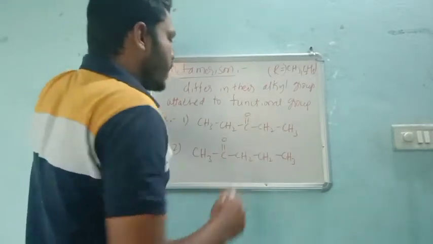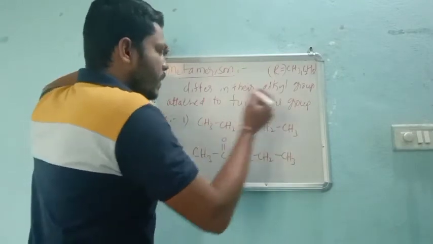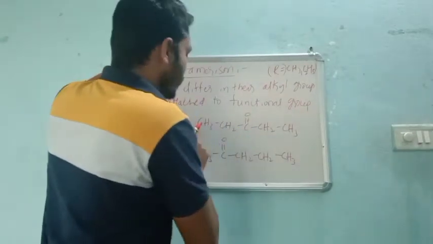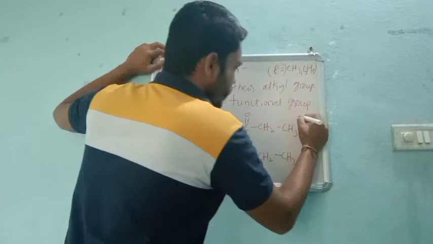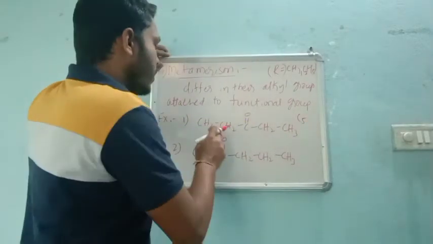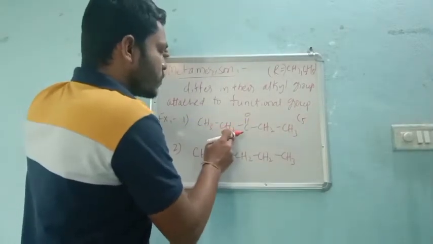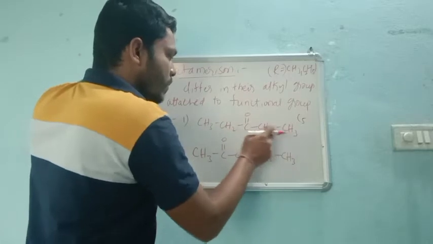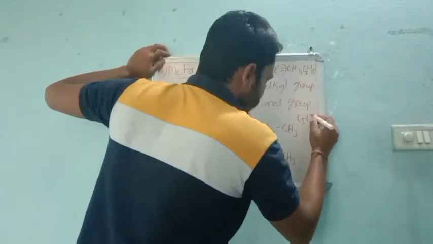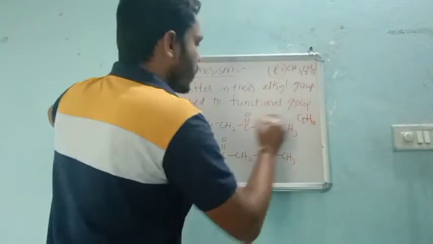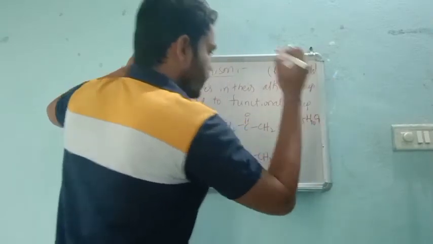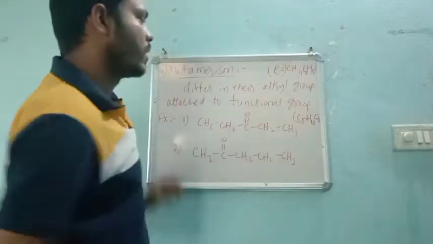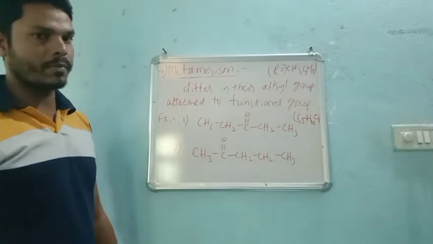First, count again the same thing, carbon atoms. How many carbon? 1, 2, 3, 4 and 5. Five carbon. How many hydrogens? 3 plus 2, 5, 3 plus 2, 5. That means 10. And what about oxygen? Oxygen is 1. So this is the molecular formula of the first example.